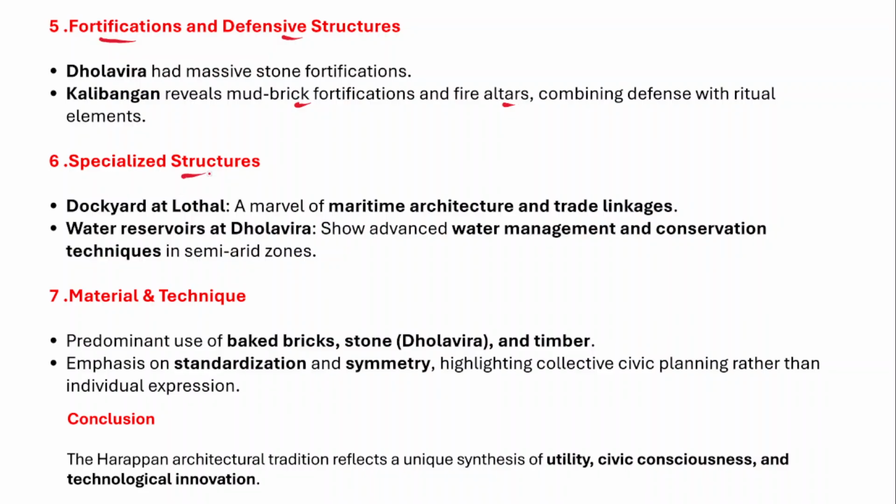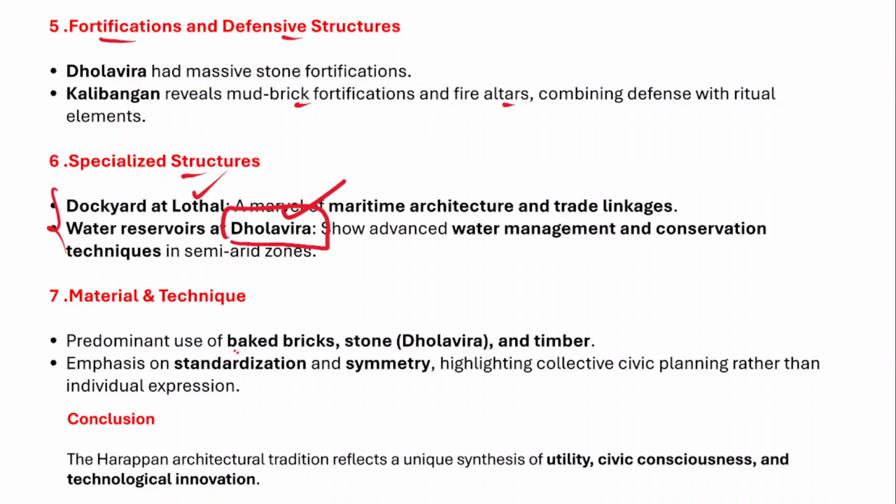And there are some specialized structures as well. For example, there is a dockyard at Lothal, a marvel of maritime architecture and trade linkages. Right, so this dockyard is very famous. Lothal is located in the state of Gujarat, and water reservoirs were also found at a place called Dholavira. So they actually show advanced water management and conservation techniques in semi-arid areas like Rajasthan and Gujarat. So these are the marvels of the architecture of the Harappan civilization.